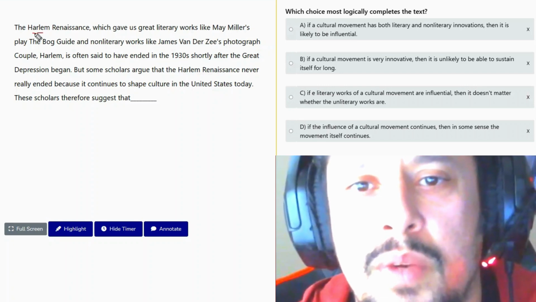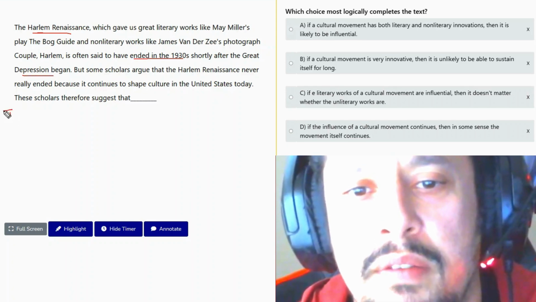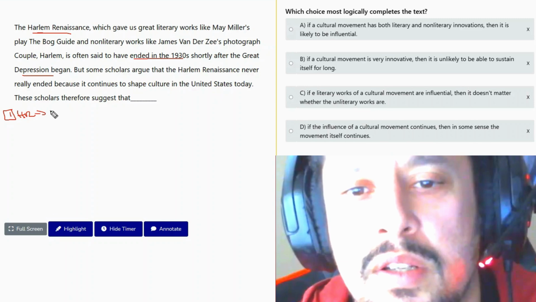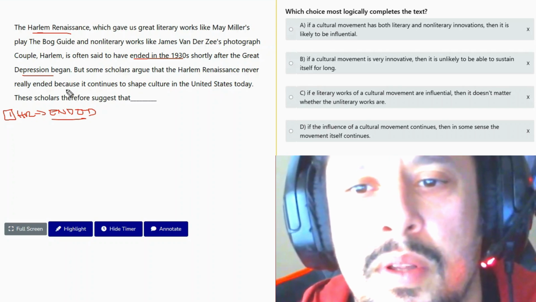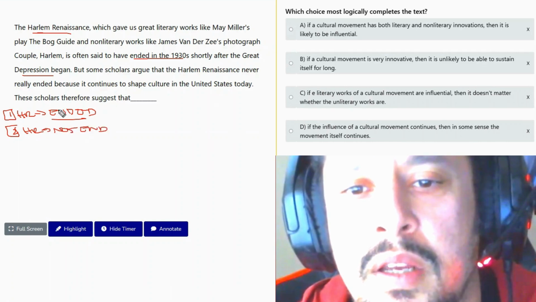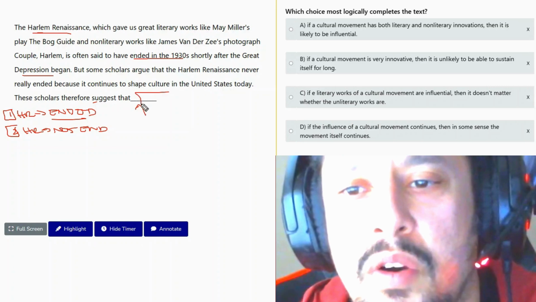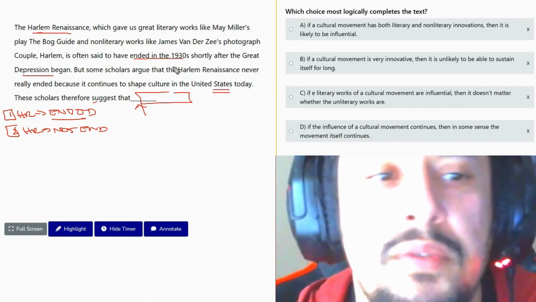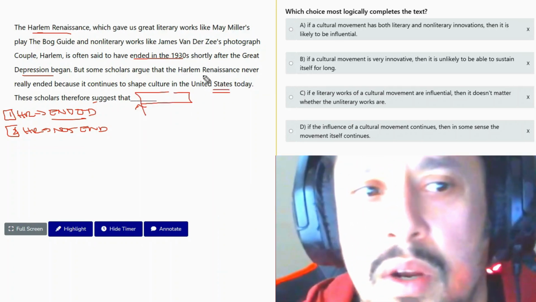So the Harlem Renaissance is thought to have ended in the 1930s after the Great Depression. Okay. Value number one, Harlem Renaissance is thought to have ended. Value number two, Harlem Renaissance did not really end. These scholars therefore suggest that modern culture today is influenced by the Harlem Renaissance, right?